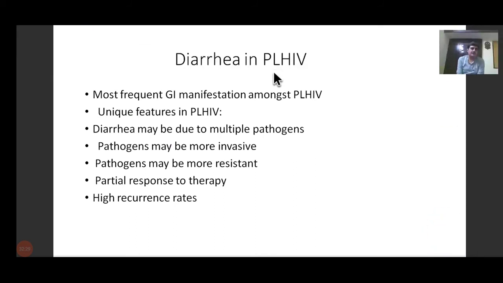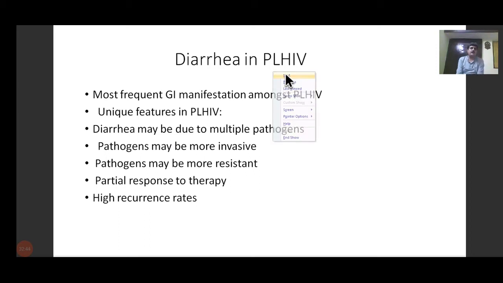Invasive means they may cause disease very rapidly. They may cause deterioration in the clinical condition of the patient. There may not be adequate response to routine therapy, and there is a high recurrence rate. These are the general terms about diarrhea.